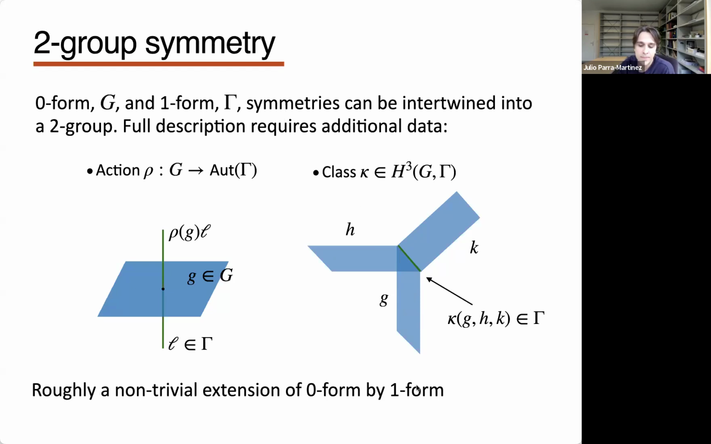In the same way that you can build a non-abelian group by an extension of an abelian group by another abelian group, which is classified by some H2 class, some extension class, this is an analog, but for these higher-form symmetries. So just think of it as some non-trivial extension of the zero-form by the one-form.